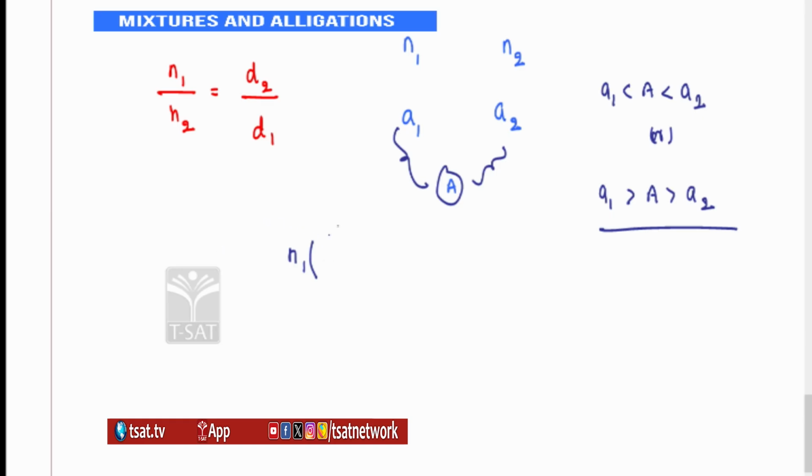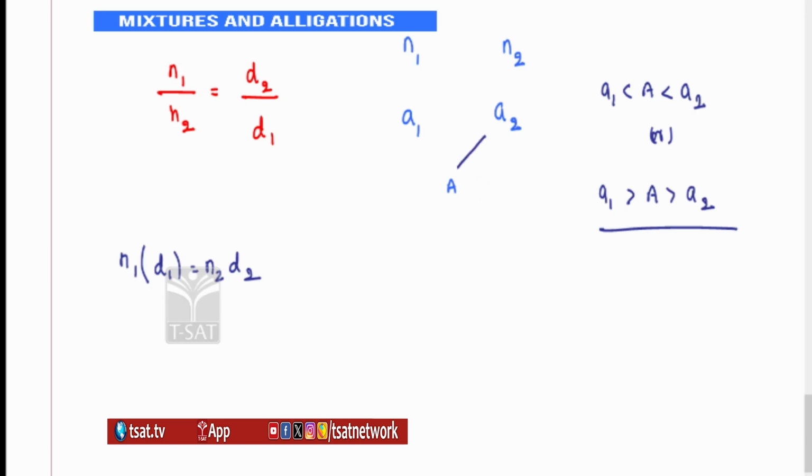So when I say N1 into difference 1, this difference 1 and difference 2 should be positive differences you have to take. So this is N1 D1 is equal to N2 into D2. You must take the positive differences. Suppose if I wish to get N1 is to N2 here, how do I find out the ratio? The general basic formula of alligation is, you take the difference.